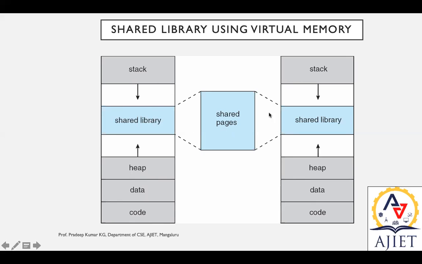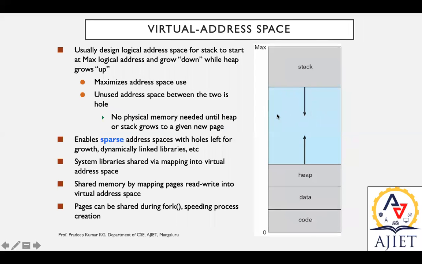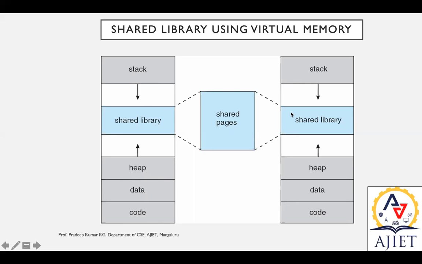The shared library utilizes the hole in this scenario and is used by the processes through a shared page. During execution, whenever a fork is called, if it uses a shared library or shared page, then it is shared using this concept.